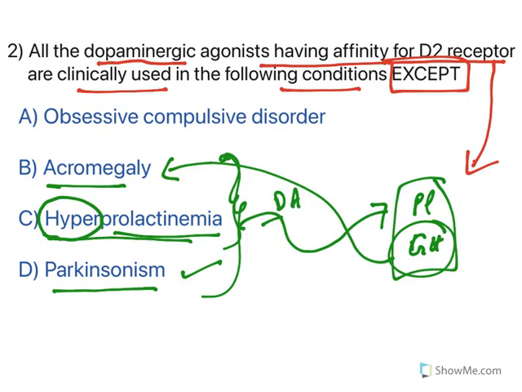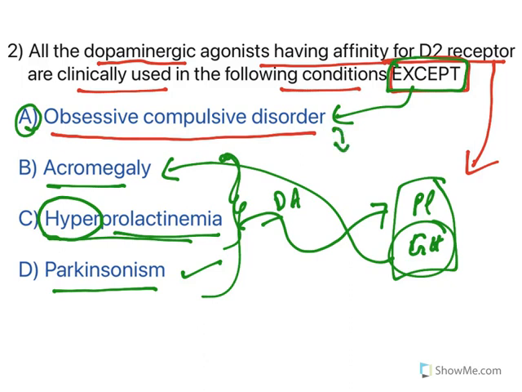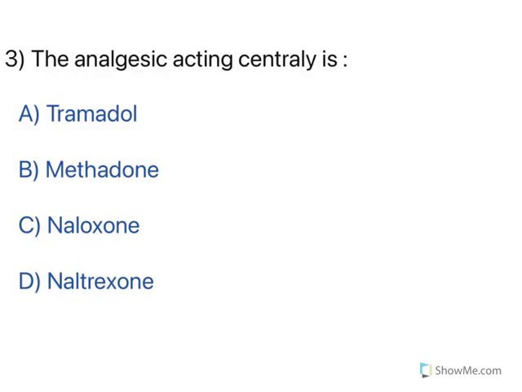So the only disease which cannot be treated with dopamine agonists is obsessive compulsive disorder. So this is the option. The question asks about except, and this is the exception. In fact, obsessive compulsive disorder, OCD, is treated with selective serotonin reuptake inhibitors, anxiolytics and antidepressants, but not D2 agonists. So the answer is option A. Moving to the next one.